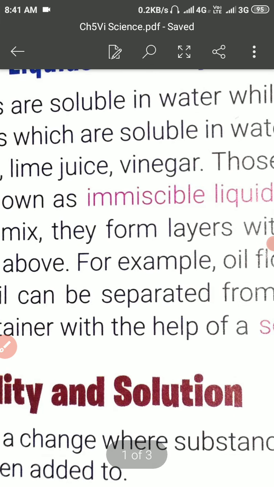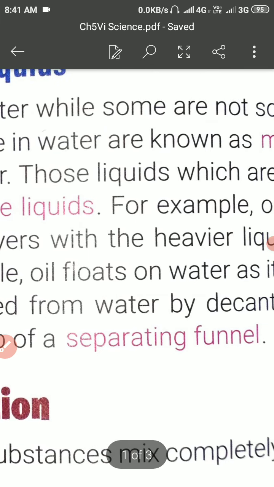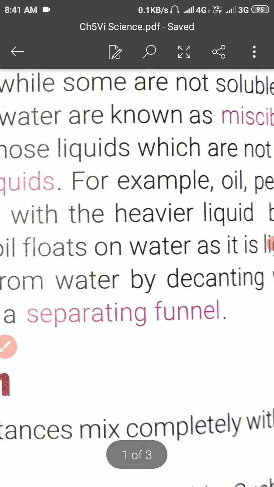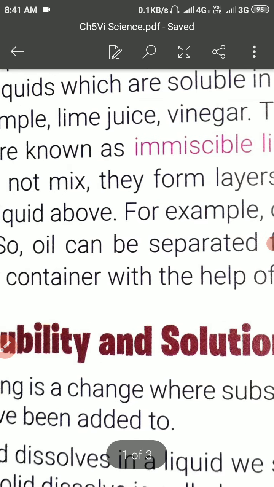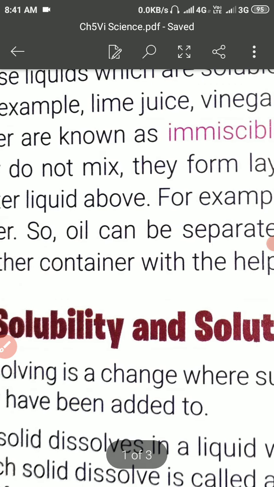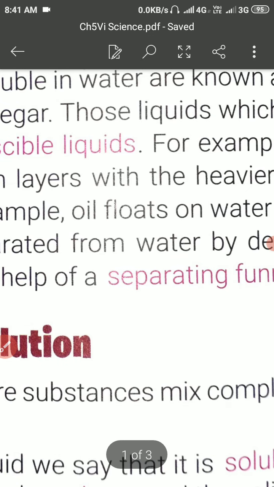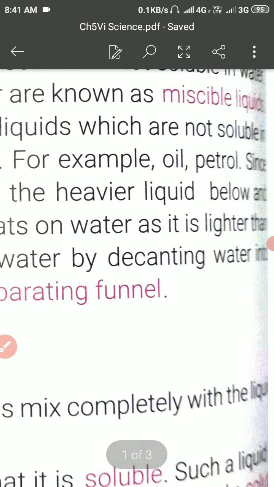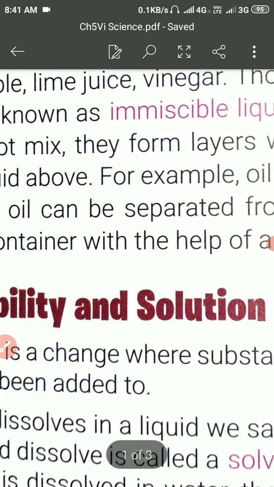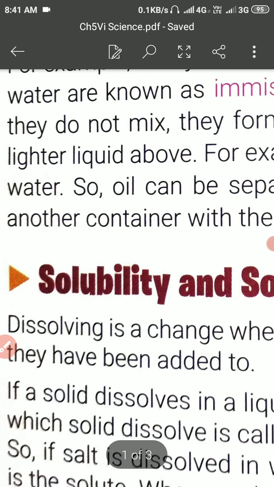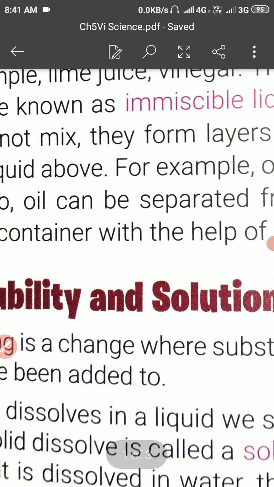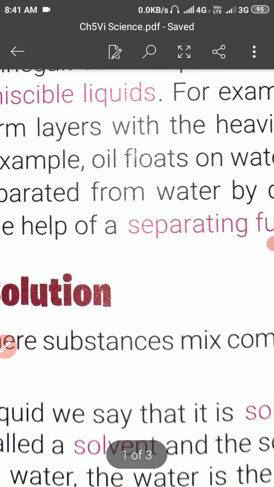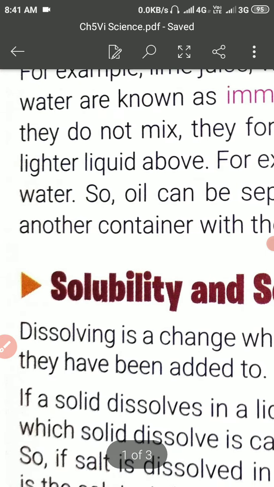These are examples of miscible liquids. While the examples of immiscible liquids are oil, petrol, etc. They do not mix, they form layers, with the heavier liquid below and the lighter liquid above. For example, oil floats on the water as it is lighter than the water.